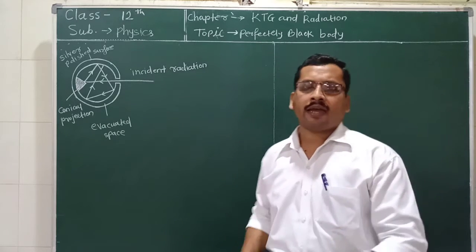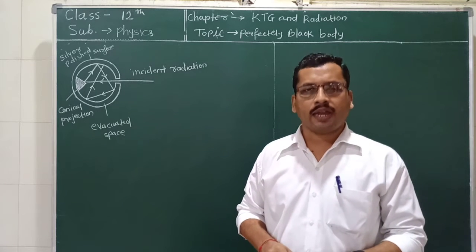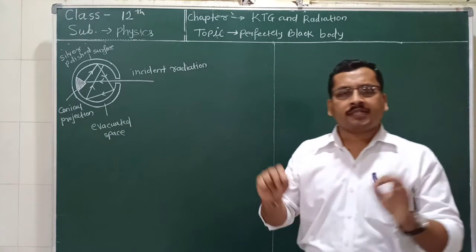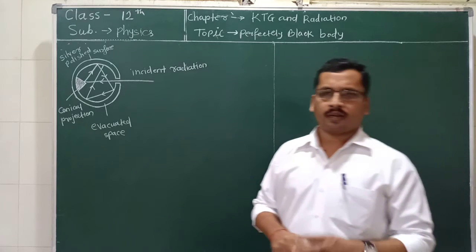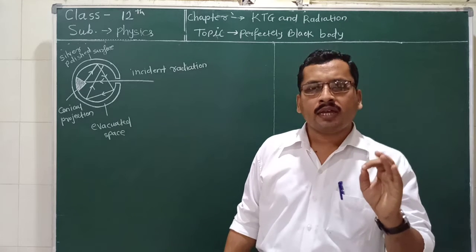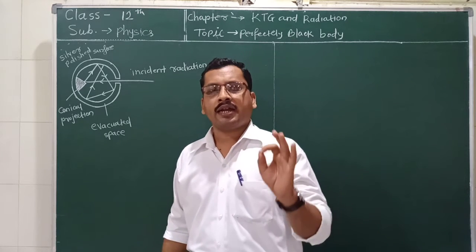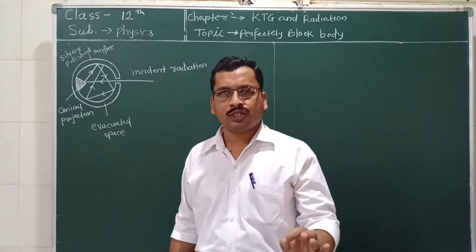This perfectly black body absorbs all radiations incident upon it. Now, consider two types of bodies, in which one body is painted black and the other body is polished.